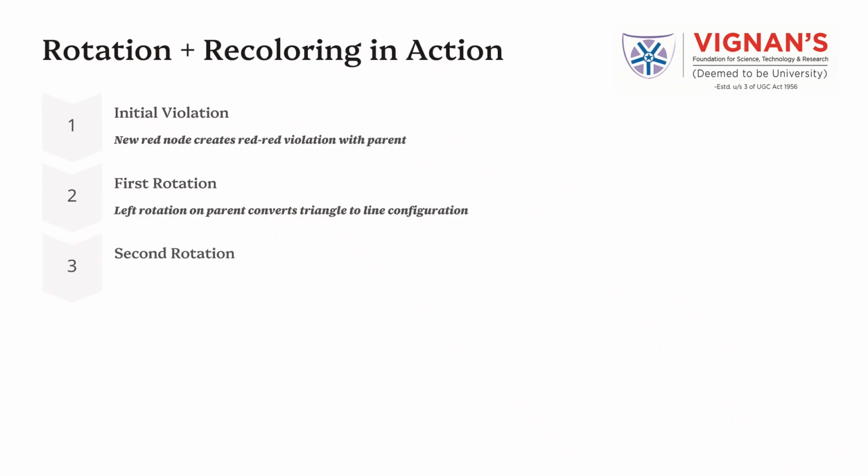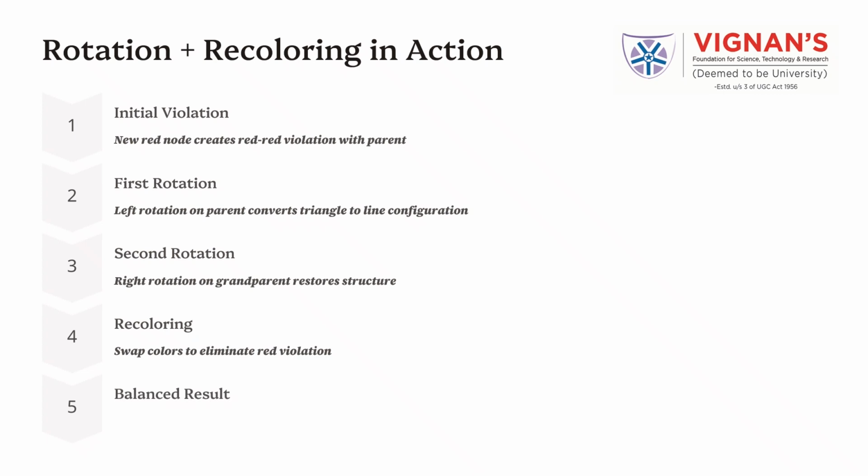Next, a right rotation on the grandparent node is performed. This rotation restores the overall structure of the tree while maintaining the binary search tree order. After the rotations, recoloring is applied. The colors of the parent and grandparent are swapped to eliminate the red-red violation. Finally, the tree reaches a balanced state. All 5 red-black tree properties are restored, and the tree remains efficient and height balanced.